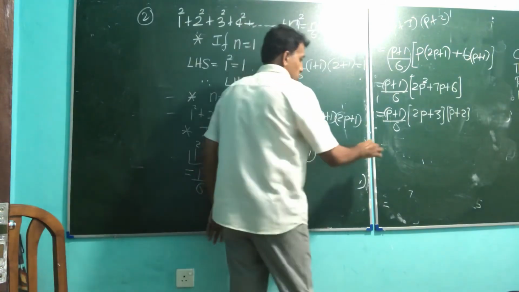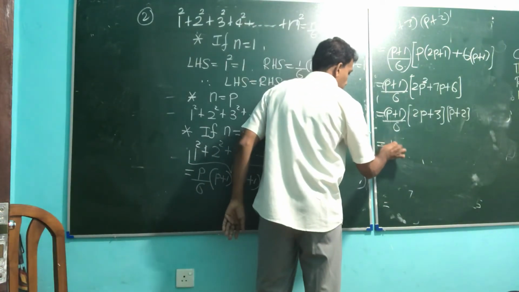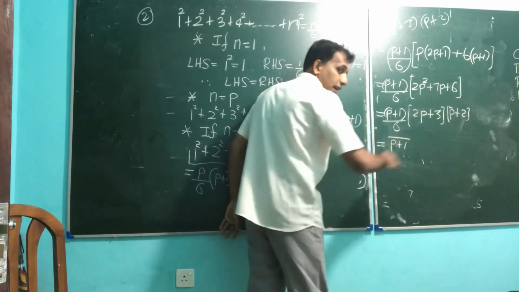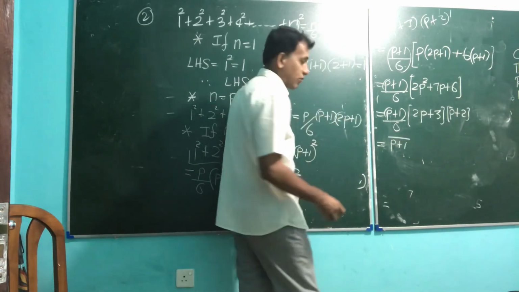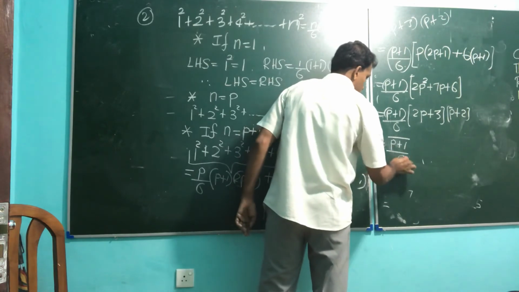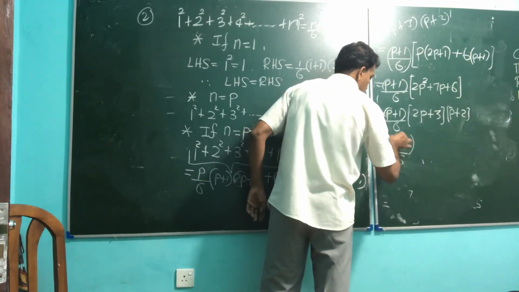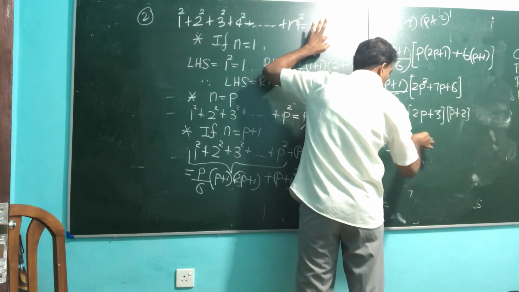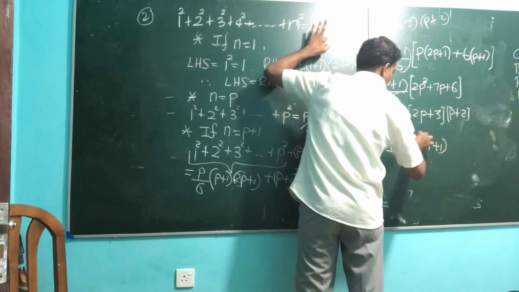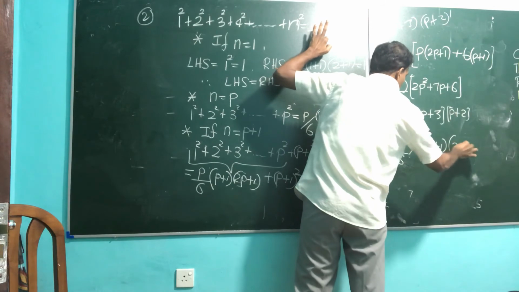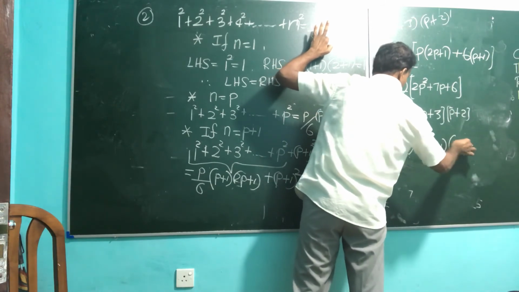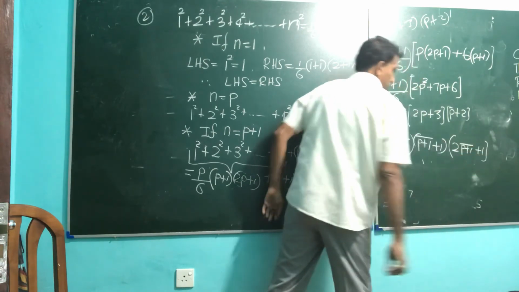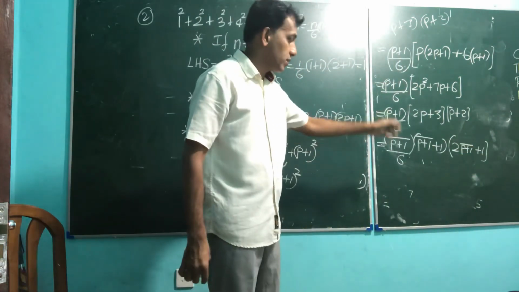So the best final answer shows p plus 1 in a bracket over 6, then the other one, p plus 1 plus 1, and the other one, 2 into p plus 1 plus 1. Like that, you can complete the method.